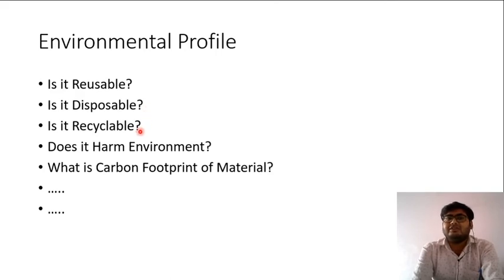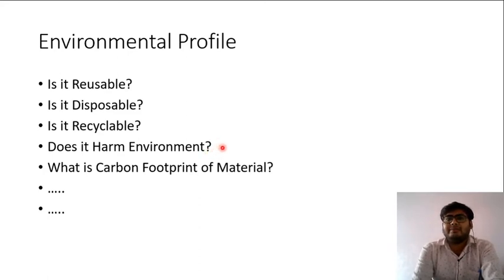If the material is recyclable or not, if the material harms the environment in any way, that is also a consideration. We say that plastic is bad for the environment, but actually plastic does not harm the environment in a direct manner. Plastic is not poisonous. Plastic is just hard to dispose. That is its main problem. But there are some materials which are harmful to the environment, such as radioactive materials. Radioactive materials are hard to dispose of also, and if they are there, they will harm the environment also.